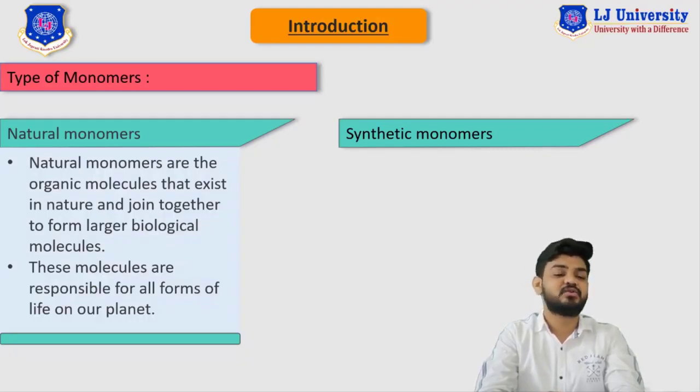These are the molecules responsible for all forms of life on our planet. Examples of natural monomers are DNA, RNA, different proteins and starch.